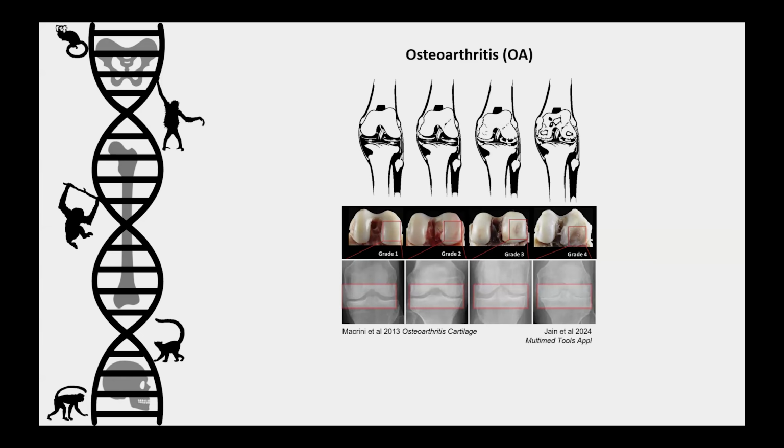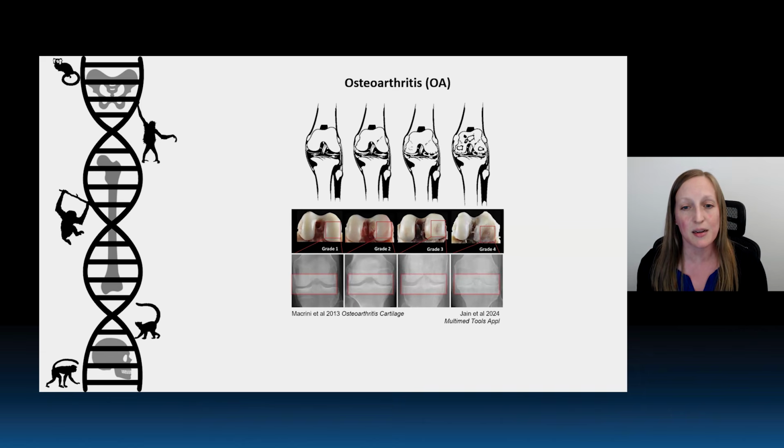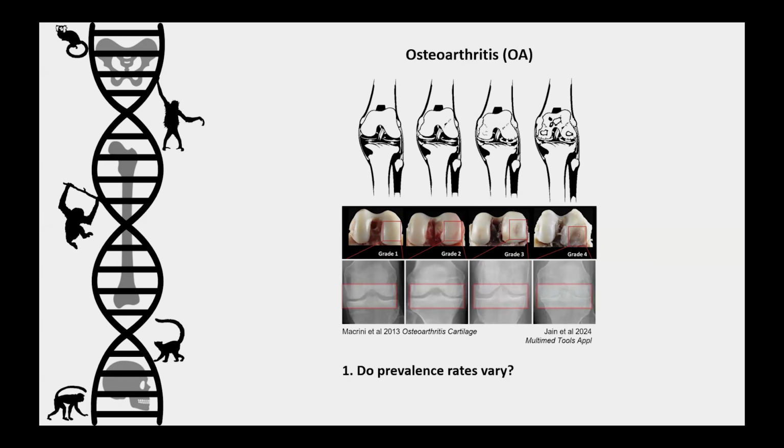And on top of all of this, there are currently no approved treatments to reverse or cure osteoarthritis. And again, because modern populations of humans are thought to have high and steadily increasing occurrence of osteoarthritis, this has led to some debate about whether osteoarthritis is a mismatched disease in humans. But really, in order to determine the answer to this question, we first need to focus in on a couple different aspects. First, do prevalence rates actually vary? And if they do, what are the mechanisms that are driving this variation? So what I plan to do in the remainder of my talk is to discuss what we currently know about each of these different points.